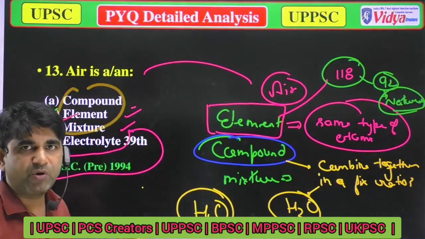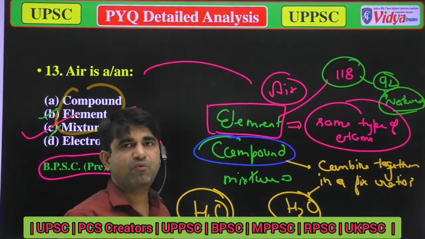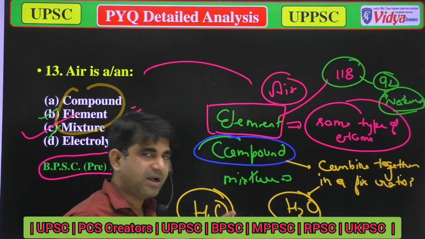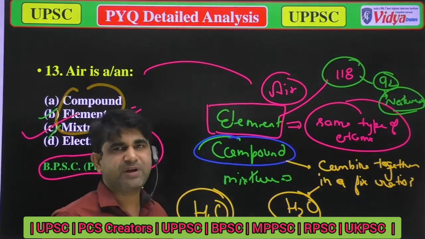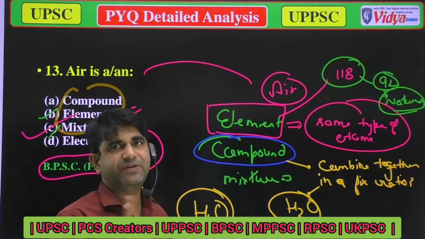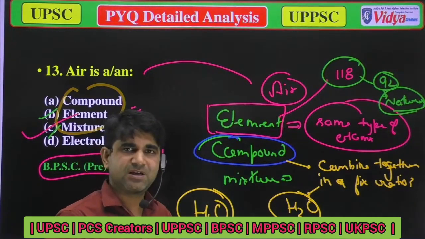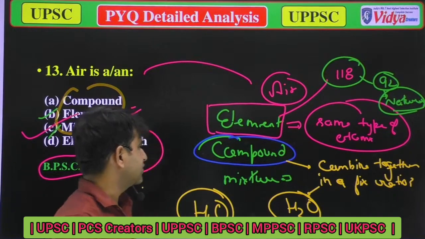So compounds are those substances where two or more elements combine together in a fixed ratio. Compounds can be of various types. In simple categories, we can say organic compounds and inorganic compounds. We will discuss them further in chemistry. So this is the compound.